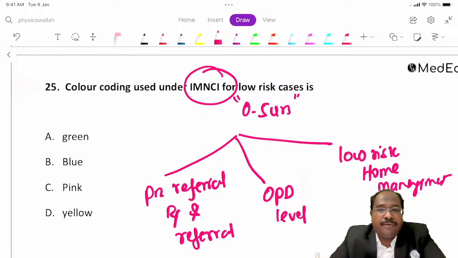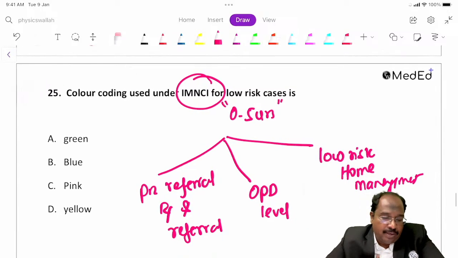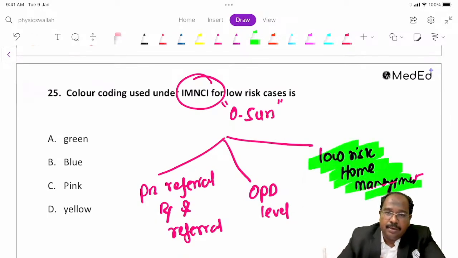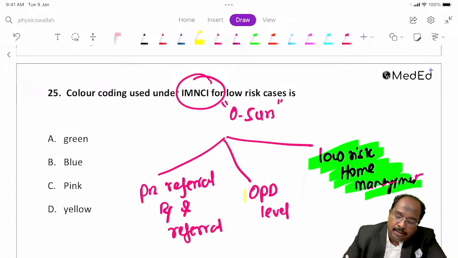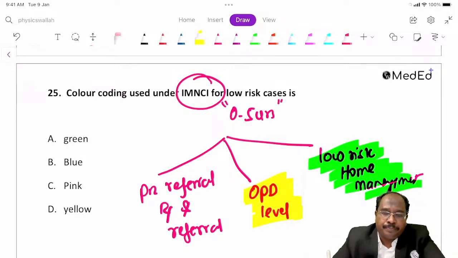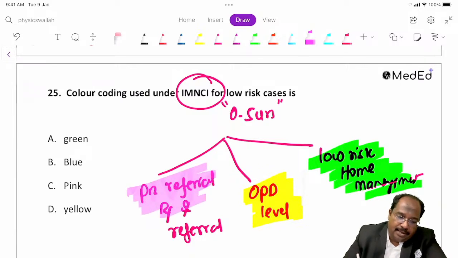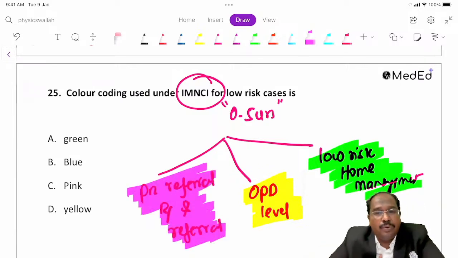For the color coding: low risk is green, home management. OPD is yellow. Pre-referral treatment and referral is pink, guys.